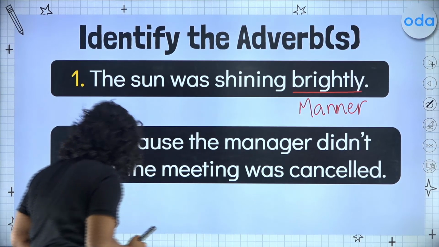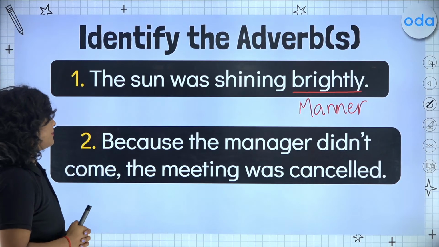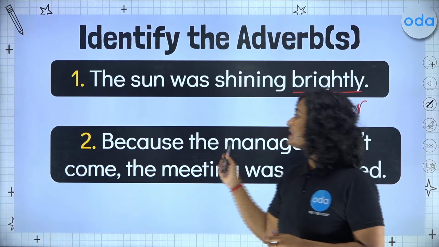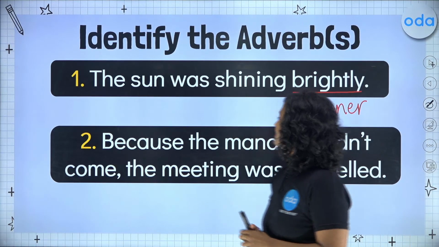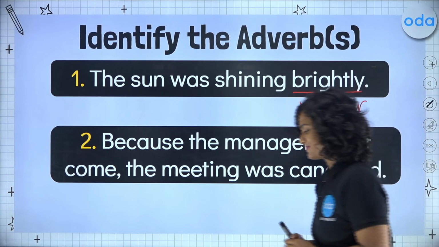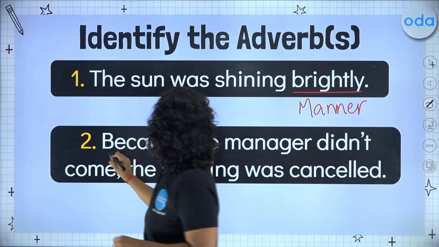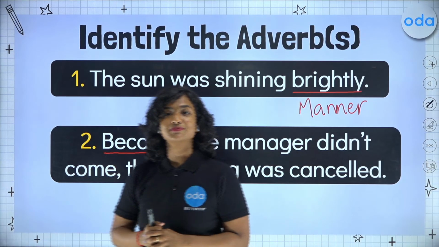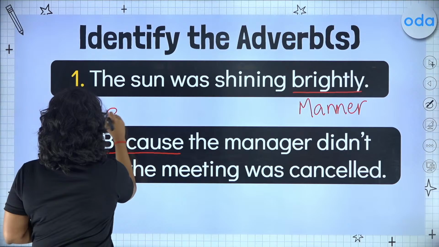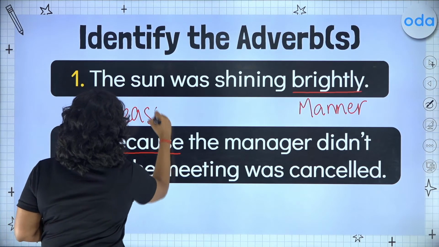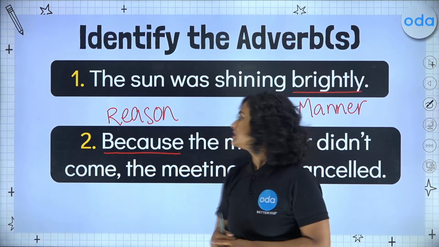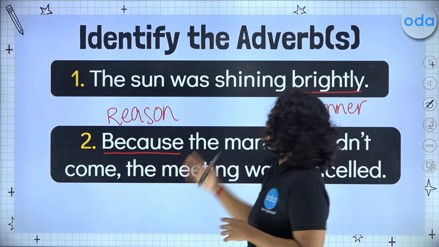Secondly, we have our second example. Because the manager didn't come, the meeting was cancelled. What do we think is the adverb in this example? Because the manager didn't come, the meeting was cancelled. So our adverb here is the word because, right? And it answers the question why, which means it is going to be an adverb of reason. It tells us why this action happened. Why was the meeting cancelled? Because the manager didn't come.